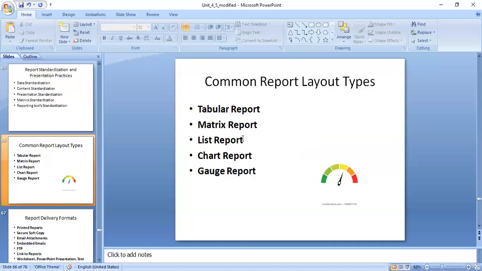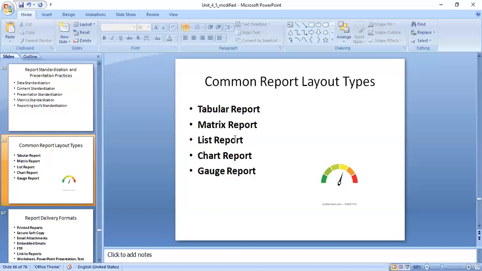Coming to the list report, it is still the same as the matrix report. First semester, first internal: beside the first semester, first internal, you are supposed to make the columns as subject 1, subject 2, subject 3, subject 4, subject 5. What you have scored, that is the entire list.